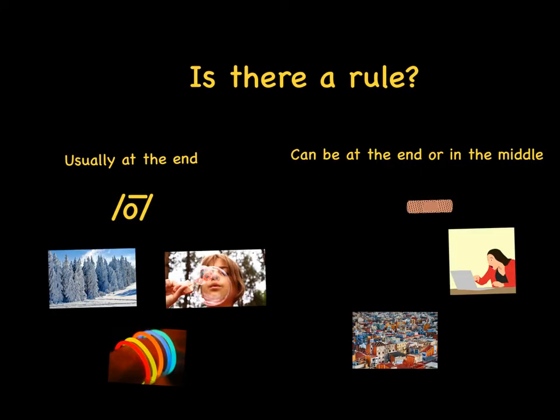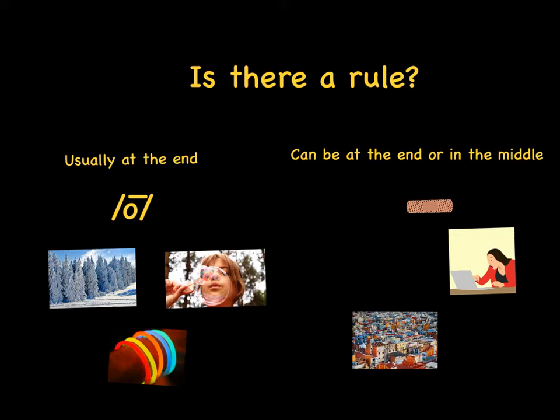If we ask ourselves, is there a rule? Unfortunately, there isn't really a rule, but there are some tendencies that can help us figure out what it's going to be. OW that says O only comes at the end of the word. Sometimes if we add an ending, it might look like it's in the middle, but for the most part, OW says O at the end of the word. If it's saying the ow sound, this can come at either the end or the middle. For instance, in words like town and brown, it might be in the middle.